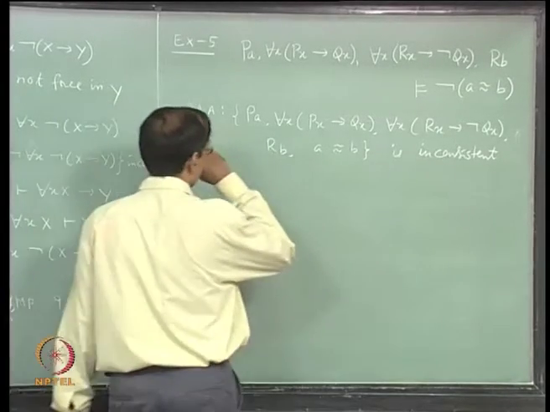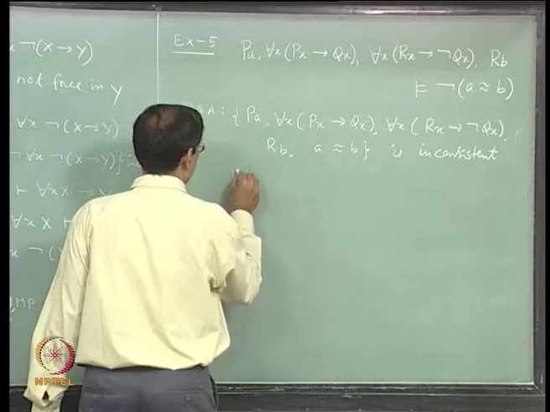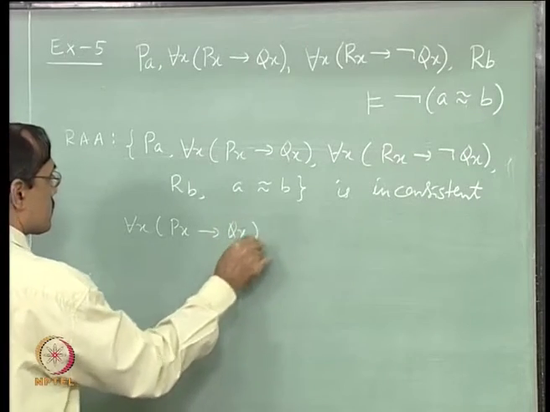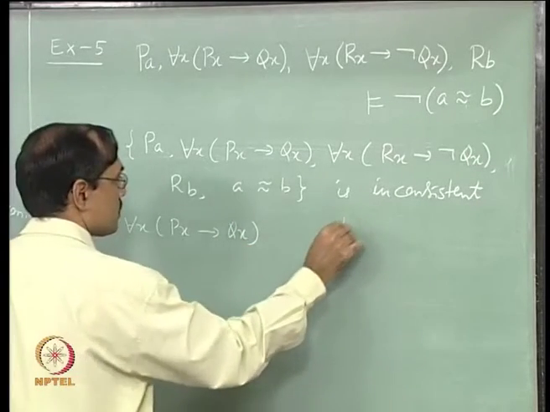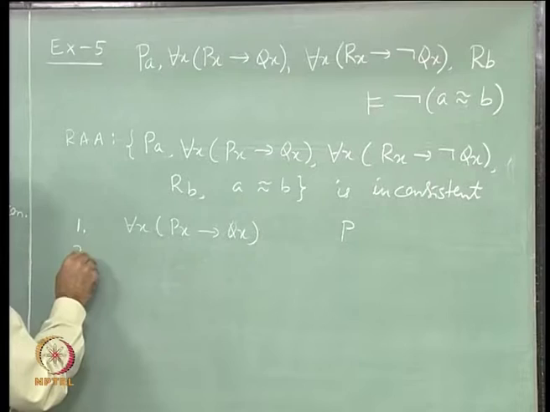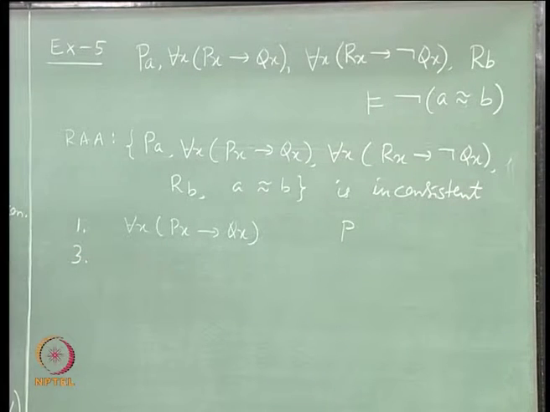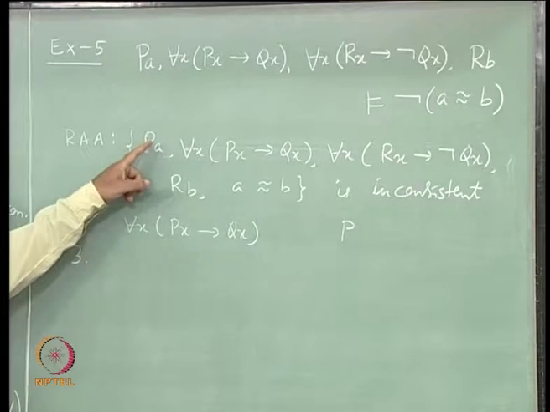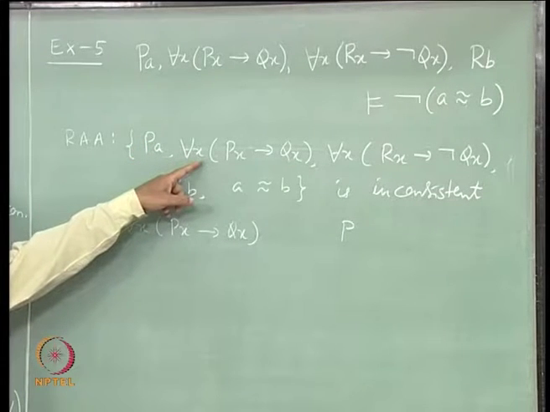Okay. Now I start from, say, for each x, Px implies Qx. This is a premise. So, third line, second line I want to use my Pa, right. Since I want to use my Pa, I want to instantiate it.